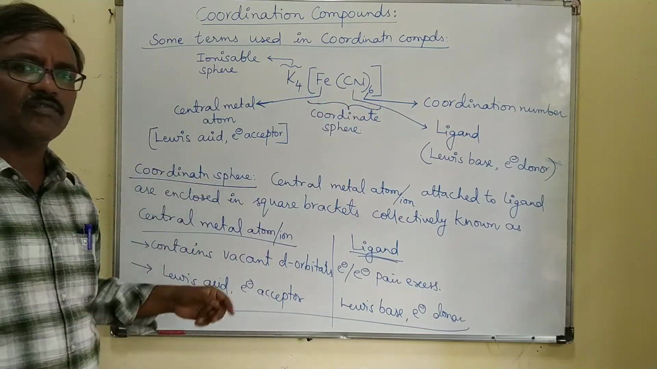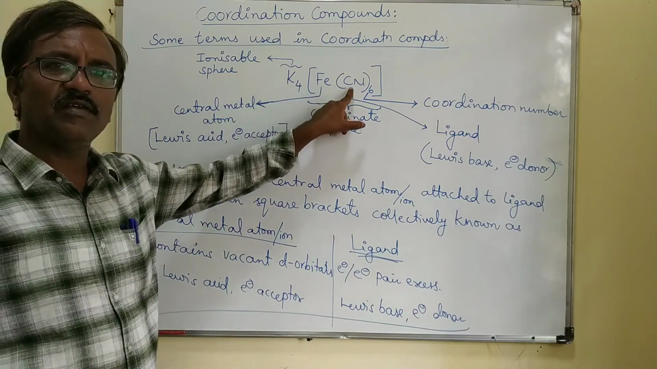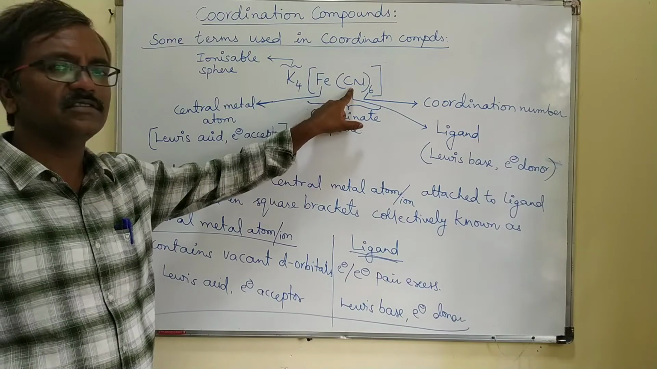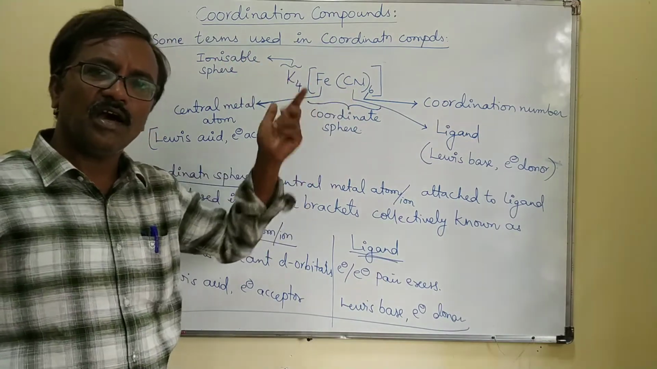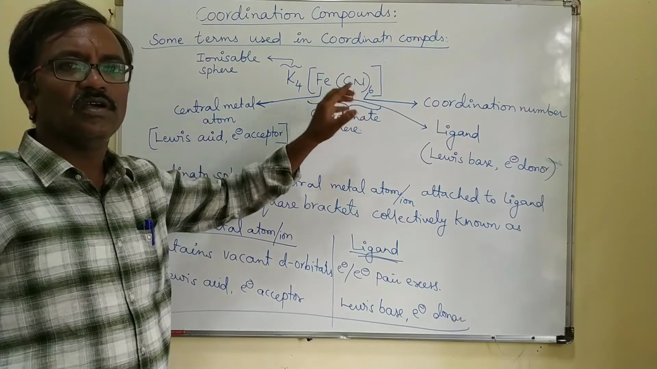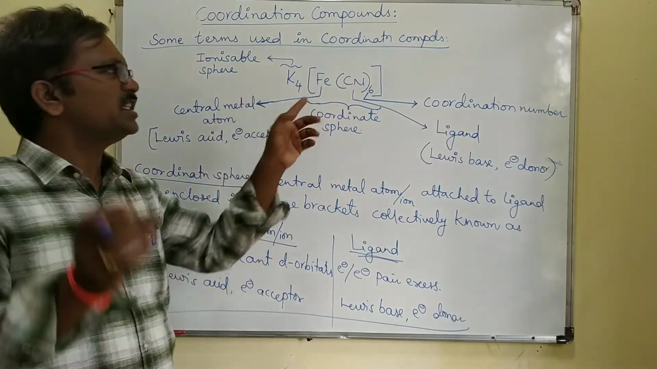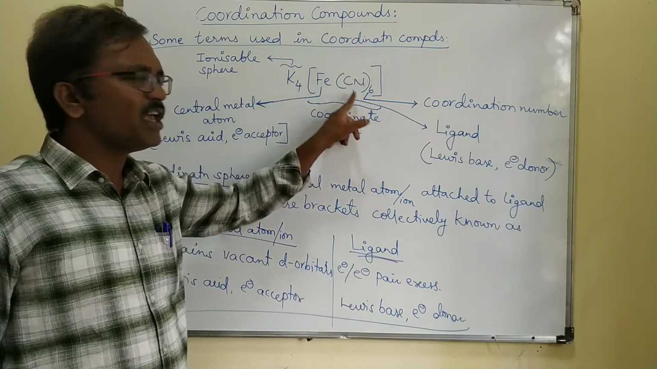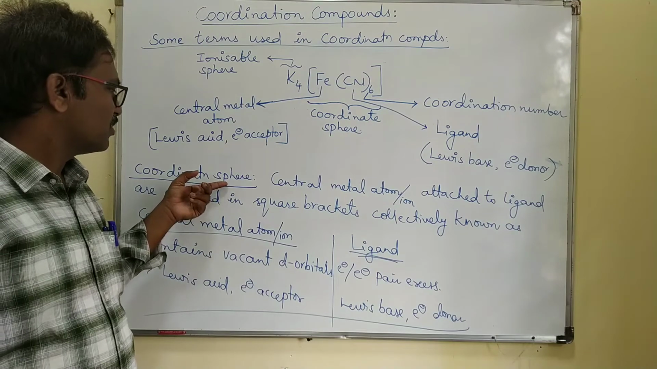So what is the meaning of coordinate sphere? The central metal ion is attached to the ligand, which is a negative or neutral molecule, right? So they are enclosed in the square bracket, collectively known as coordinate sphere.